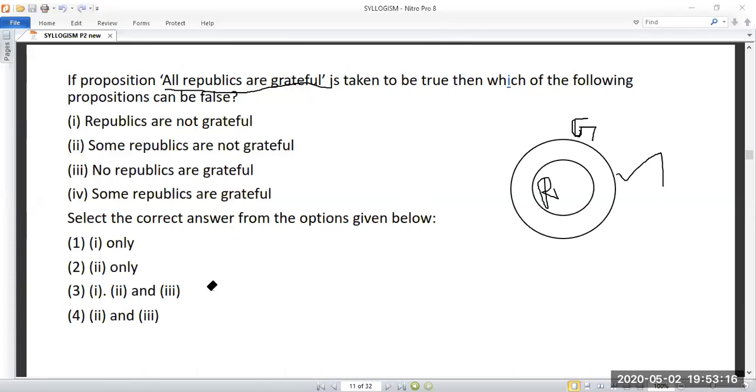So the answer is three. You check the answer. Somebody has replied it's three. So it cannot be true. So which of the following can be false if it is true?